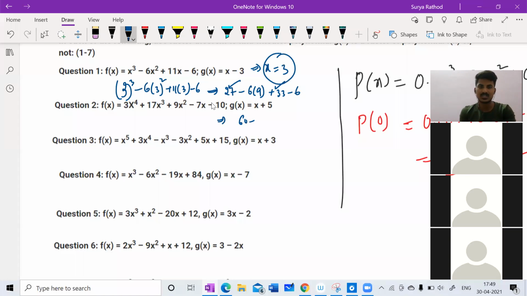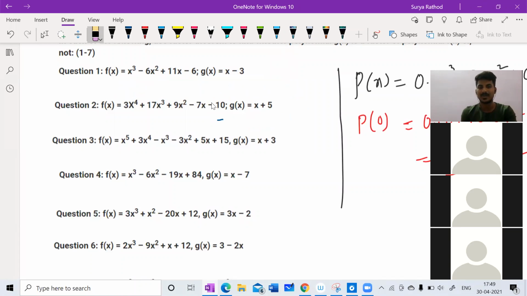60 minus 54 minus 6 gives 60. So 60 minus 60 is going to give me 0. So I'm getting 0, so I can say x minus 3 is a factor of that particular polynomial. Getting my point? Understood? Yes, sir. Very good. So the first one is true.